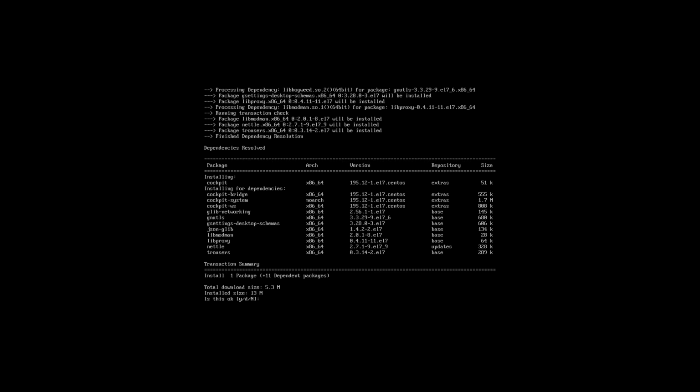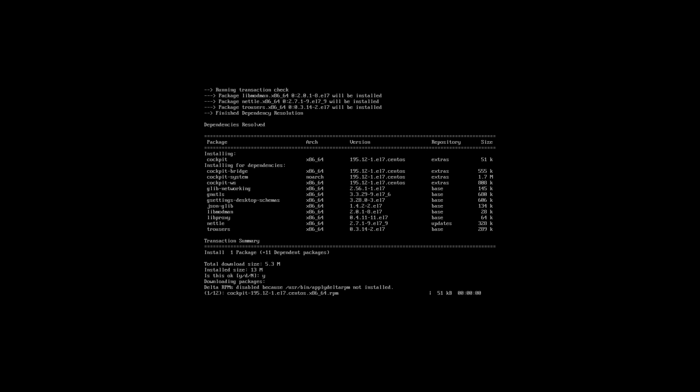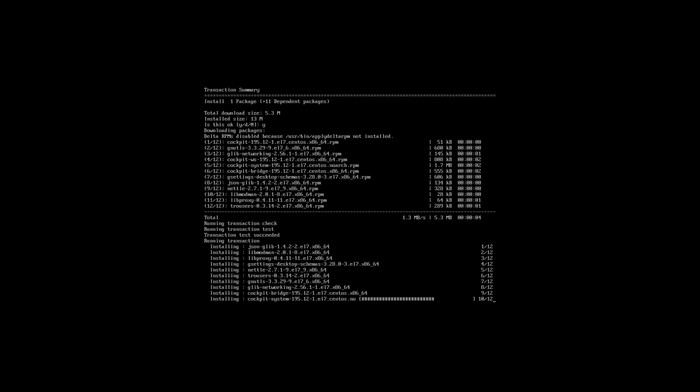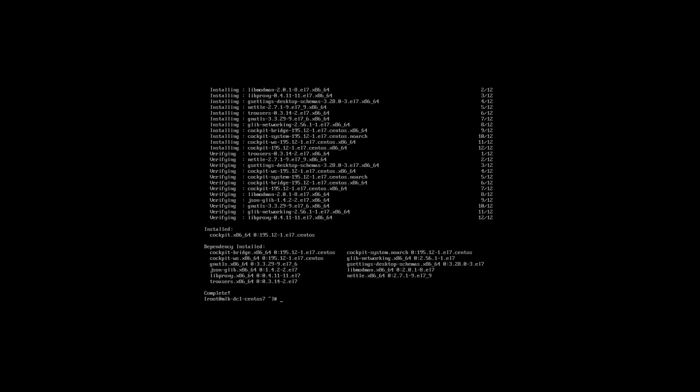Again, I'm giving the command yum install cockpit. I'm giving yes, and it will start to download the necessary files. Okay, this Complete window means that you have successfully installed Cockpit in your CentOS 7.